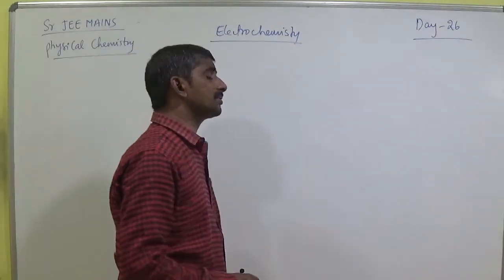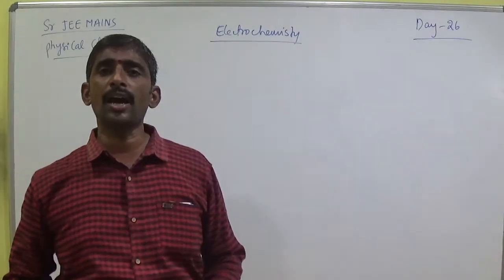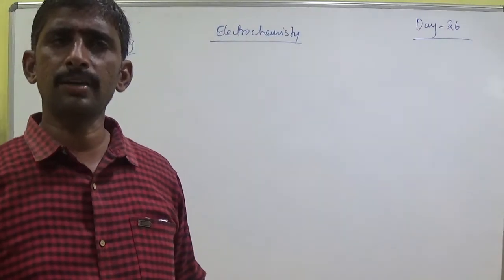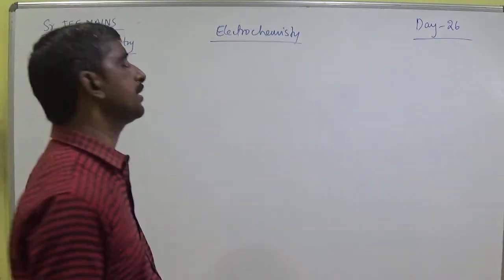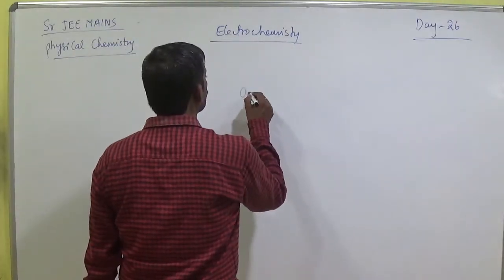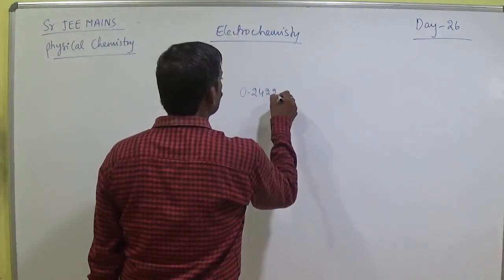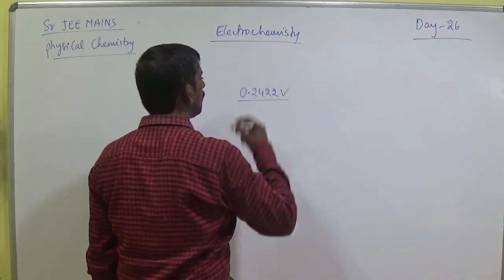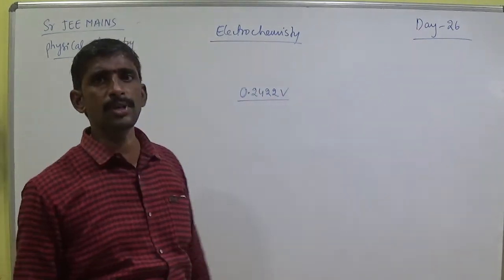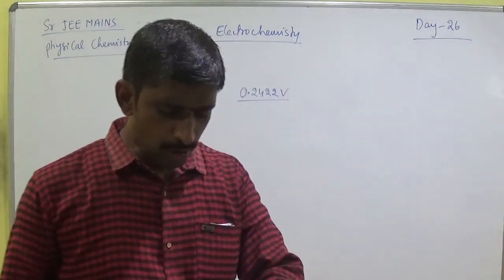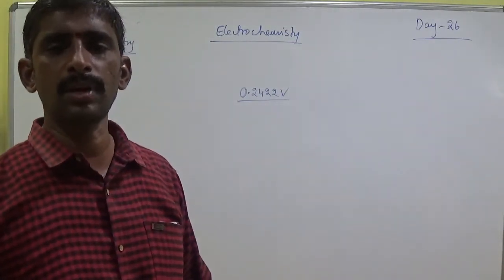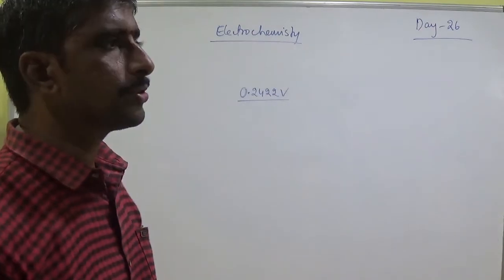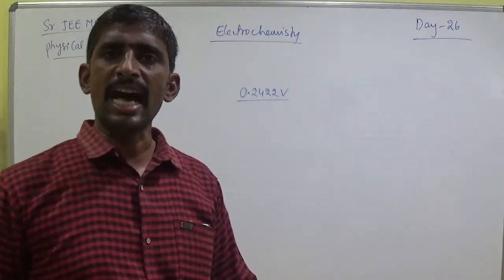And the other one is the potential of the calomel electrode; up to here the potential was not given. The potential of the calomel electrode is nearly 0.2422 volts. Next another one is oxidation, the anode reaction.